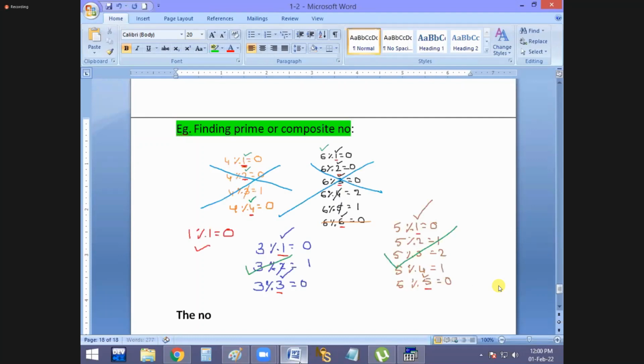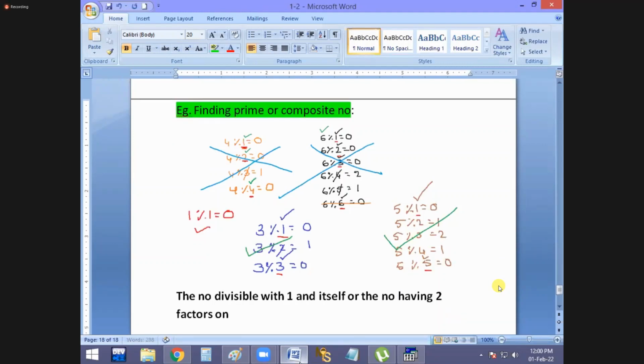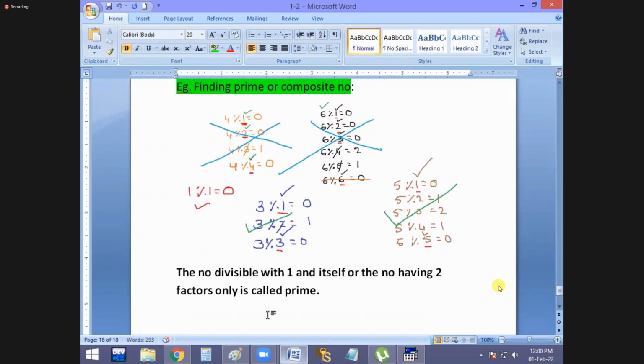The number divisible with 1 and itself, or the number having 2 factors only, is called prime. Okay. And now it is the practical.